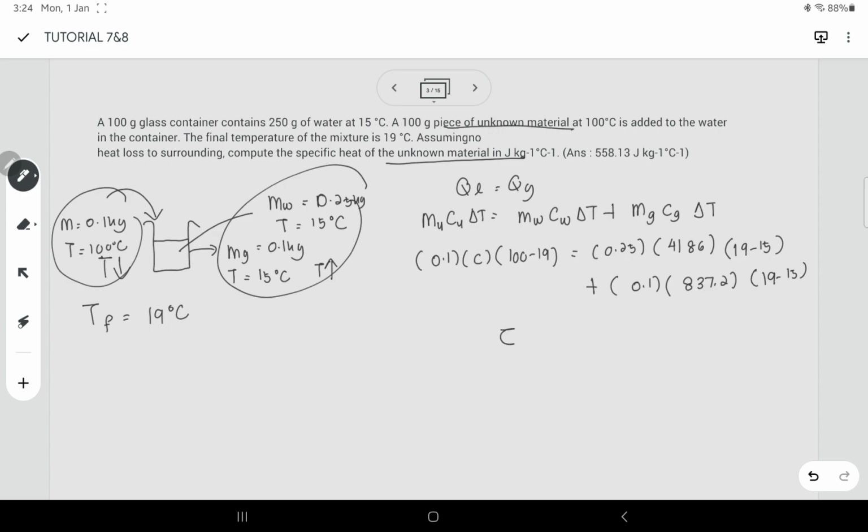So then you will get the value of C itu juga sama dengan 558.1. No, not degree Celsius. The unit is J kg negative 1 K negative 1. So this is the value of specific heat of the unknown material.